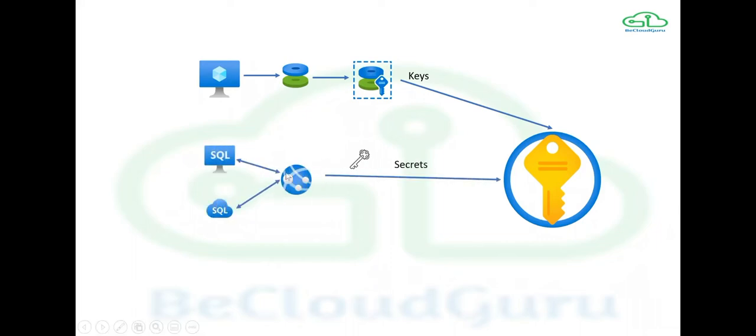Similarly, when you have a web application and it has a database, when your application wants to connect to the SQL database or any other database, it requires either passwords or secrets. Now the password can be coded in the code, which is not a very safe practice. The safe practice is that the secrets are stored somewhere, and you supply the URI or URL to your application code, and your application can retrieve and use those secrets, which are stored at a safe and secret place. And that safe and secret place in Azure can be provided by Azure Key Vault. That's another use case for the Key Vault.